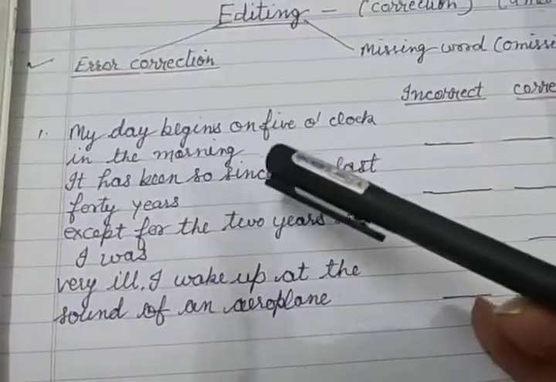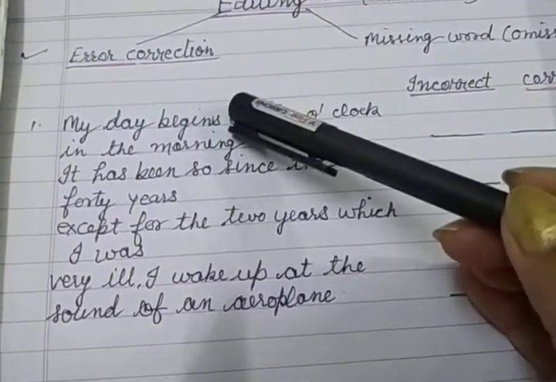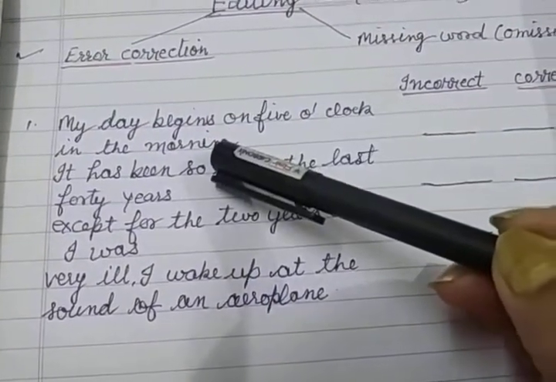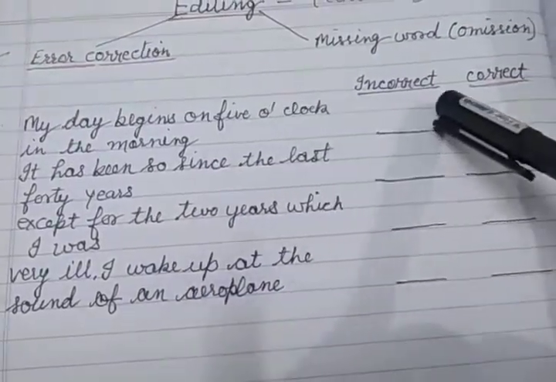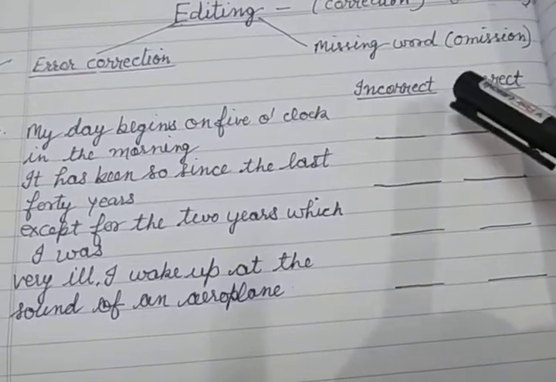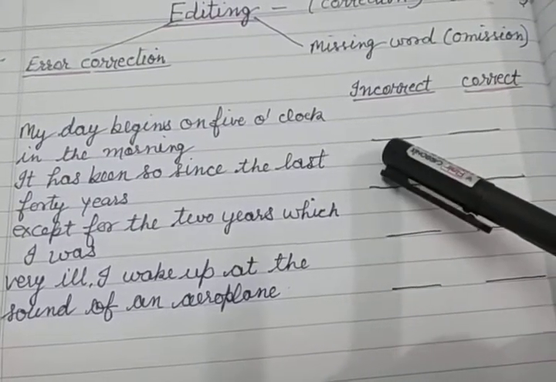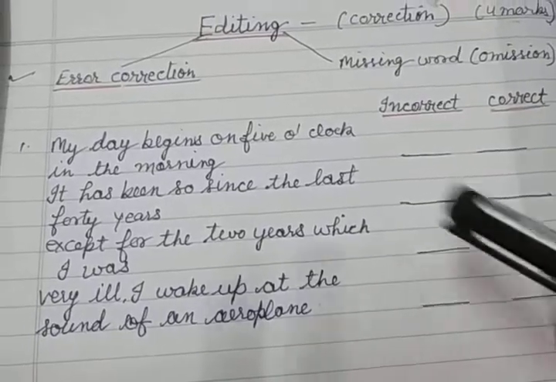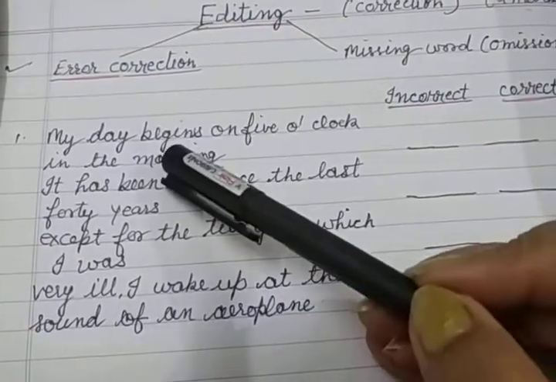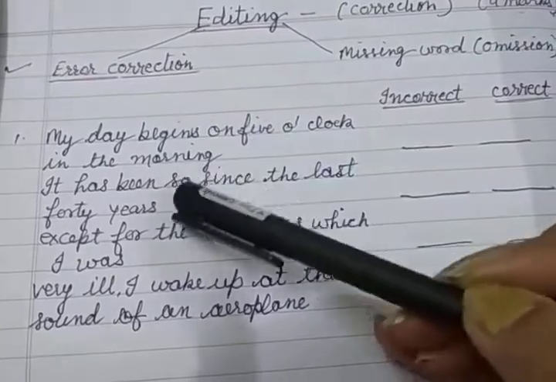For each line of the passage I have given two lines, because if I continue the same line writing over here, I could not find the space for writing these two blanks. So I have given two lines for the first line.